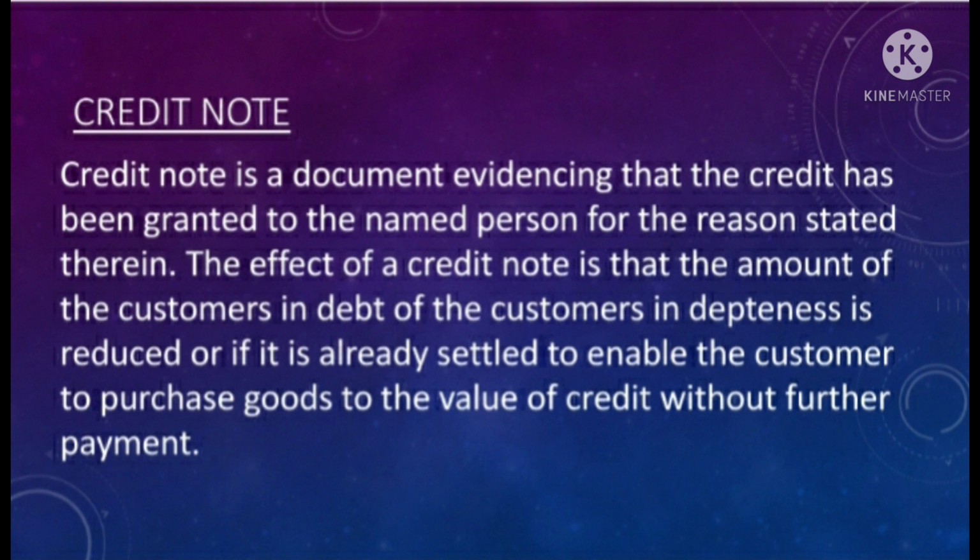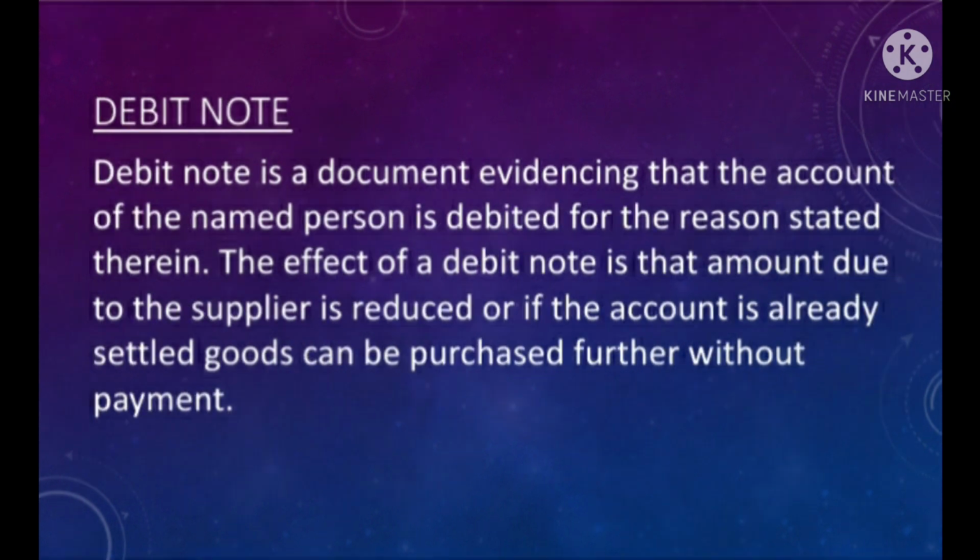We can very well understand it by an example. For example, a seller of goods will make a debit note if he finds that his goods have been invoiced for less amount. Similarly, a purchaser of goods will make a debit note if the goods have been over invoiced, or he has returned the goods, or the seller has allowed a lower discount, etc. The effect of a debit note is that the amount due to the supplier is reduced, or if the amount is already settled, goods can be purchased further without payment.